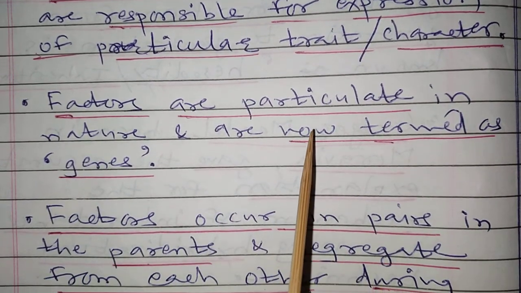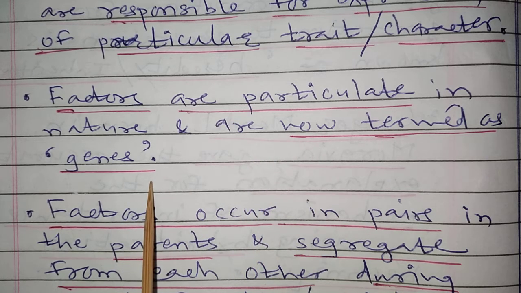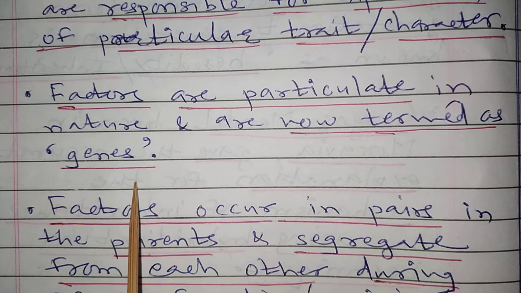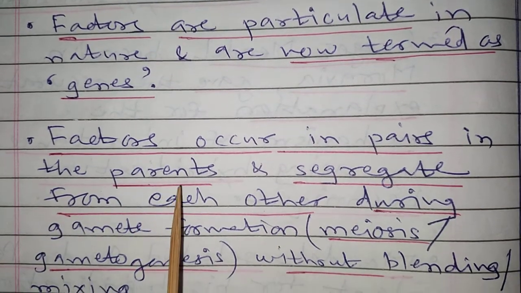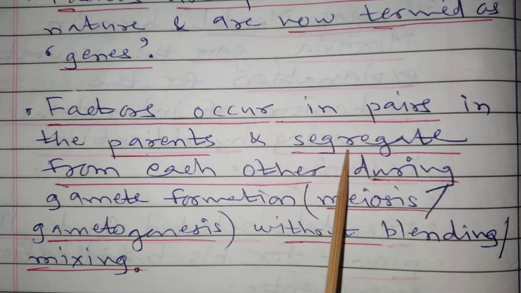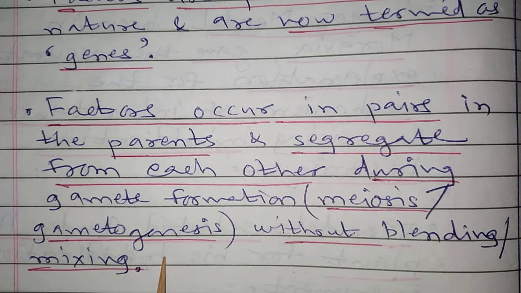Factors are particulate in nature and are now termed as genes. So Mendel used the term factor. We are using the term gene for the genetic material responsible for transmission of a particular trait or character. Now, these factors occur in pairs in parents and segregate, meaning separate from each other, during gamete formation, that is during meiosis or gametogenesis, without blending or mixing.